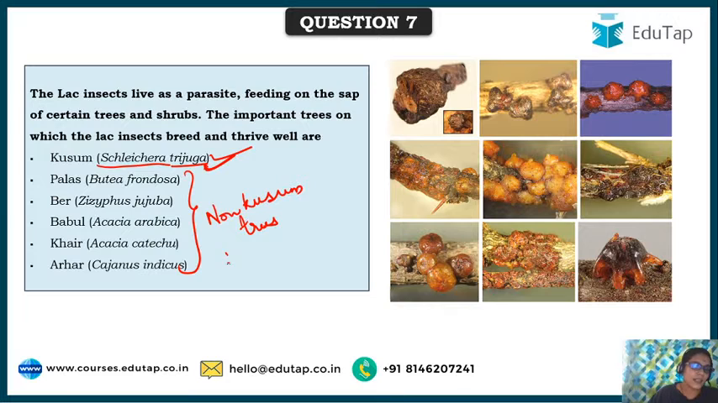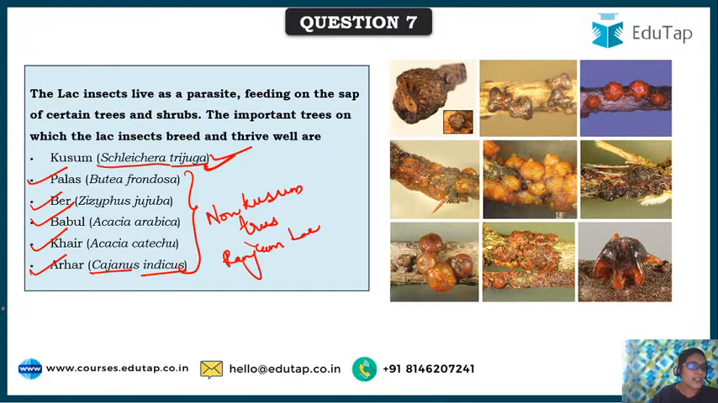Kusumi lac, this is Ranjim lac. Palas, Butea frondosa. Bear, Ziziphus jujuba, the one whose fruit you eat. Babul, Acacia arabica. Khair, Acacia catechu. Arhar, Cajanus indicus.